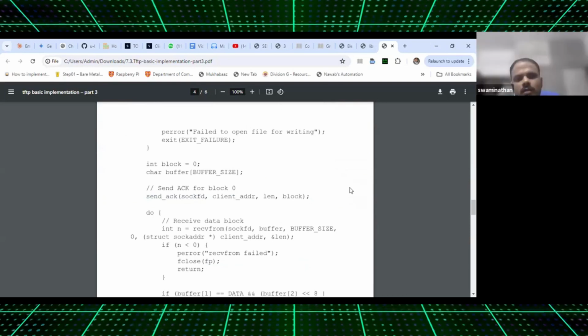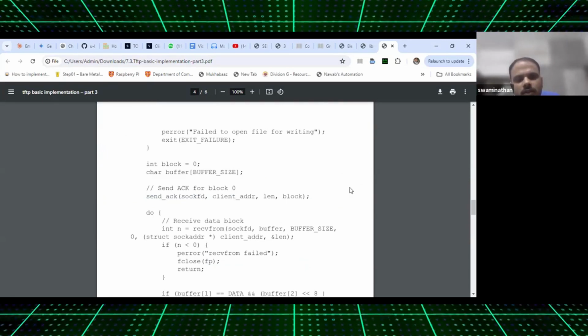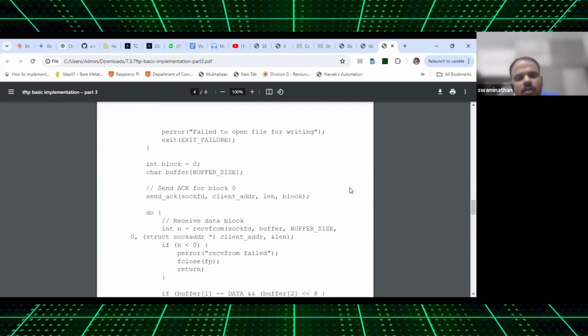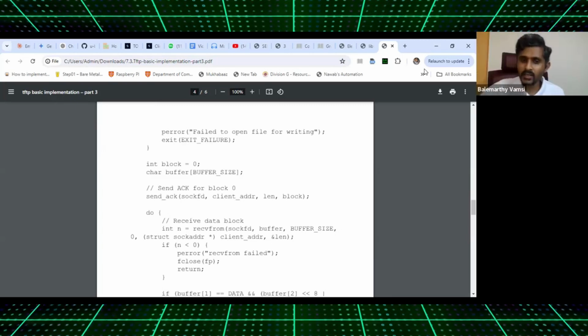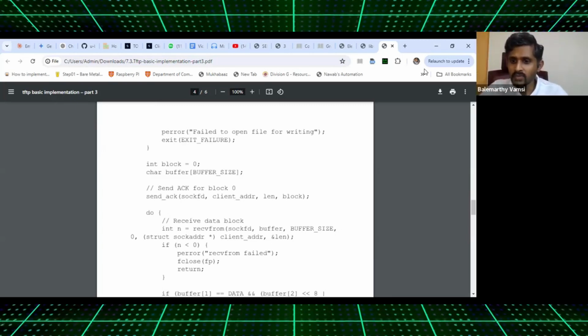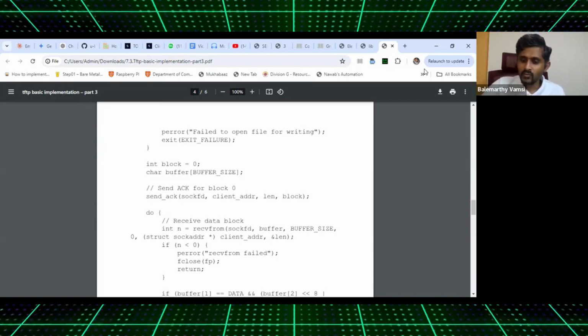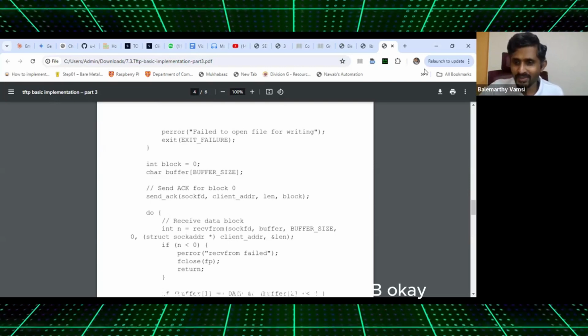I have one doubt. I mean, it's not a doubt. Can we start with block one also, right? You can start with block equal to one also, right? Like we did in RRQ. Yeah, in RFC it is saying that it starts with block 0, right? We can start with block 1, but then it will not be TFTP. Okay.